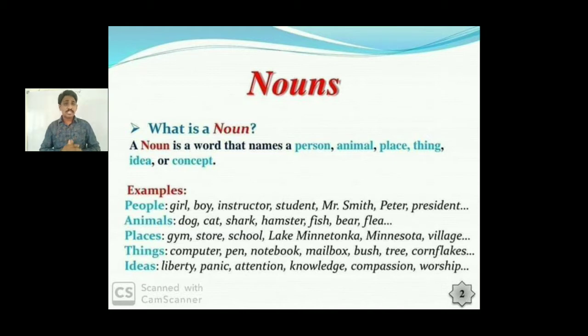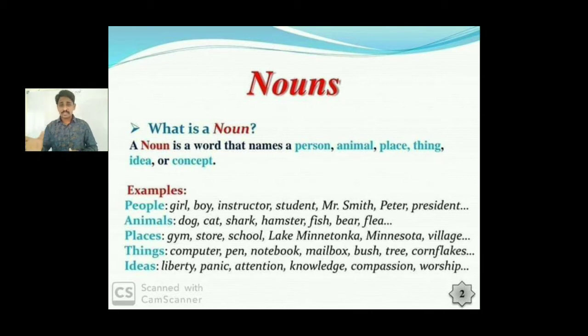What is a noun? A noun is a word that names a person, animal, place, thing or concept. So names of persons, names of people. You take for example girl. For girl you can take Lakshmi or Rani or Rachel or Maria. For the names of boys, you can take Ram, Lakshman, Rahim, Robert. For the instructor, student, Mr. Smith, Peter, Narendra Modi, Donald Trump, all these are the names of people. Even your name, your family members' names come under this.